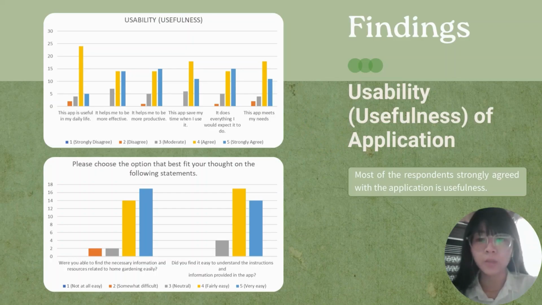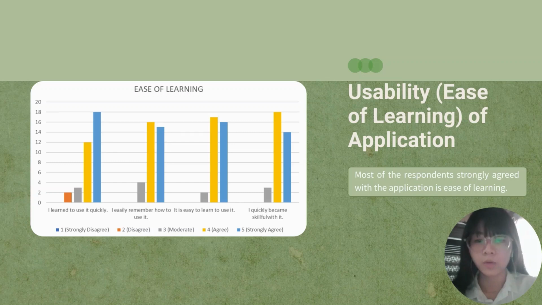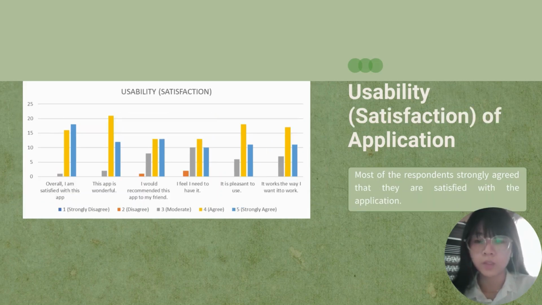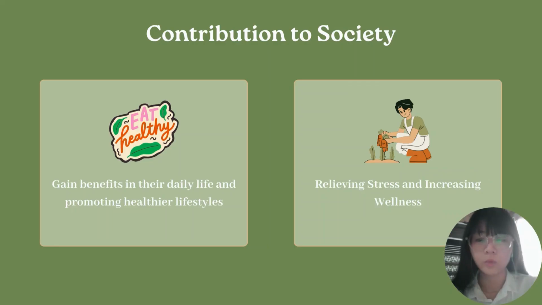Next is findings. Based on these two graphs, we can conclude that most of the respondents strongly agree with the application's usefulness. Next, based on the graph of ease of learning, we can conclude that most of the respondents strongly agree that the application is easy to learn. And based on the graph of ease of use, most of the respondents strongly agree that the application is easy to use. Furthermore, the graph of usability satisfaction shows that most of the respondents strongly agree that they are satisfied with the application.